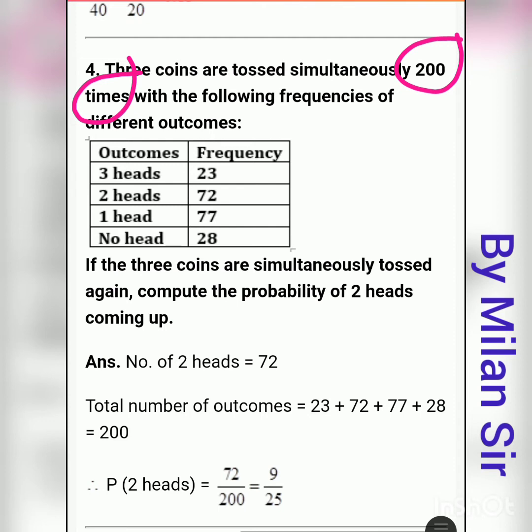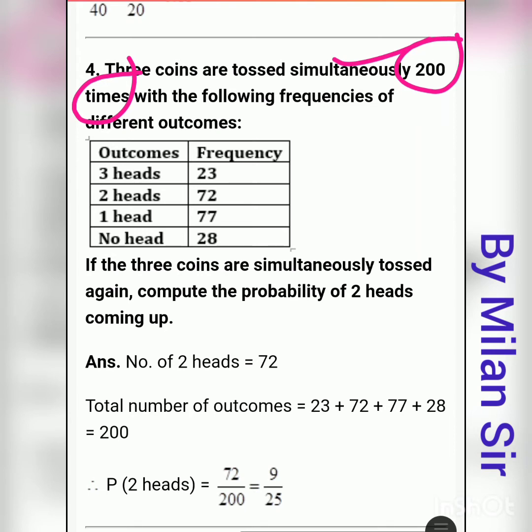3 coins are tossed simultaneously 200 times. That means this event repeats 200 times, and every time we toss 3 coins. So the total trials are 200, and our total outcomes is 200, because 3 coins are tossed 200 times.